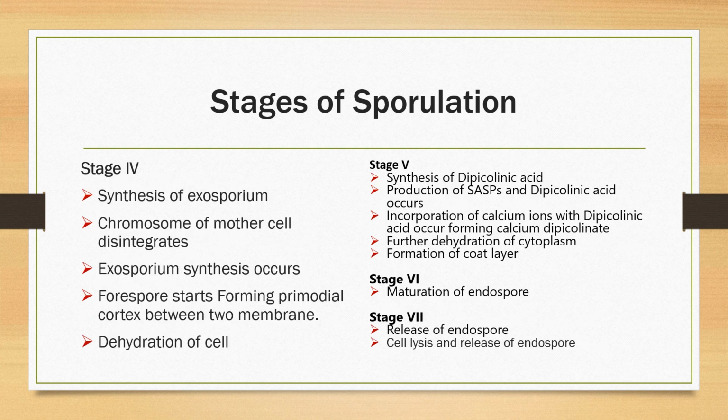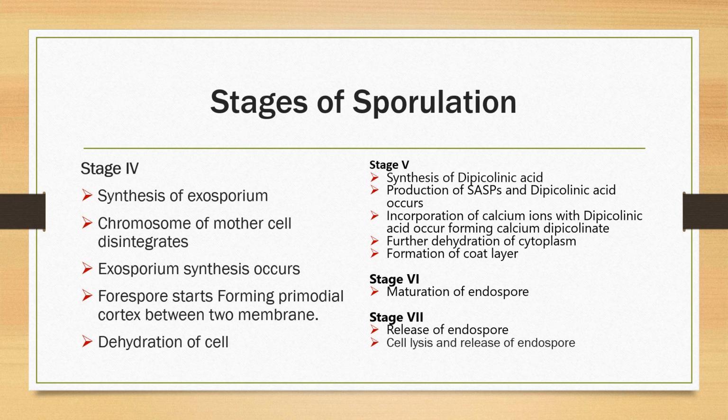Stages 4 and 5 are known as the cortex and coat assembly. Synthesis of the peptidoglycan cortex is followed by formation of the proteinaceous spore coat. In this stage, the spore is enclosed in two different layers: the outer coat, consisting of different types of proteins, and the cortex, which consists of a special type of peptidoglycan.